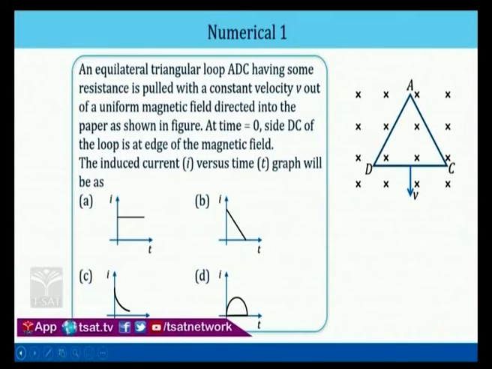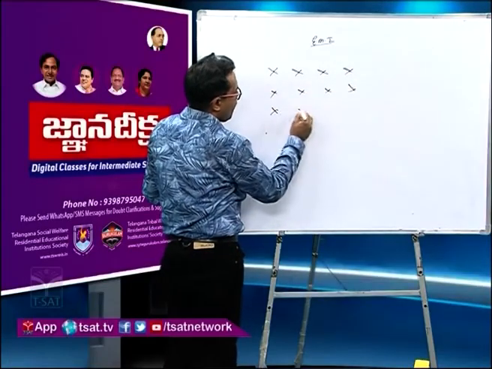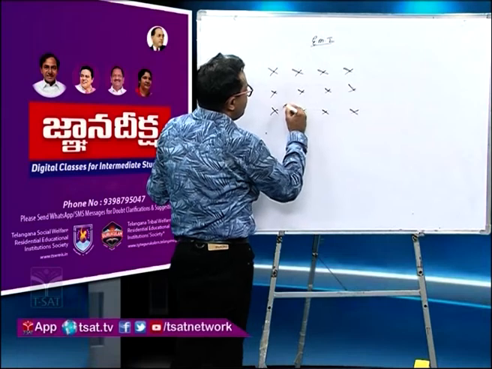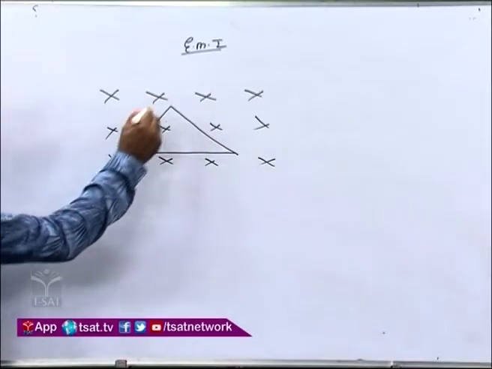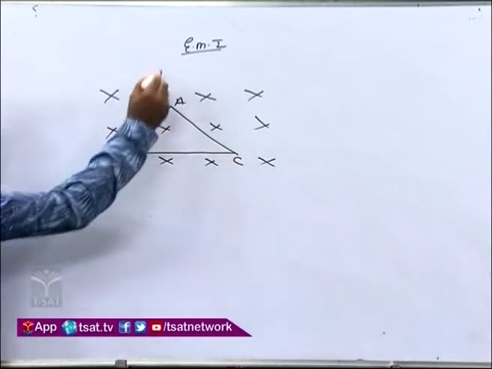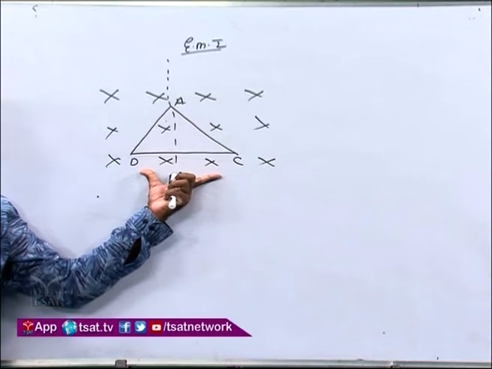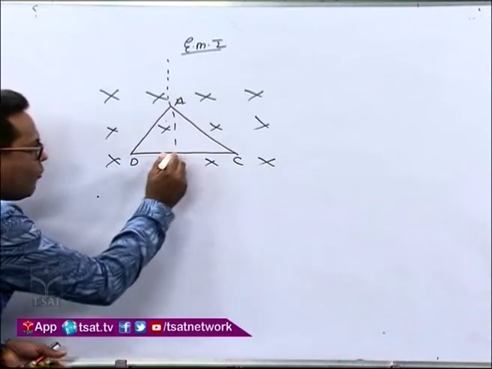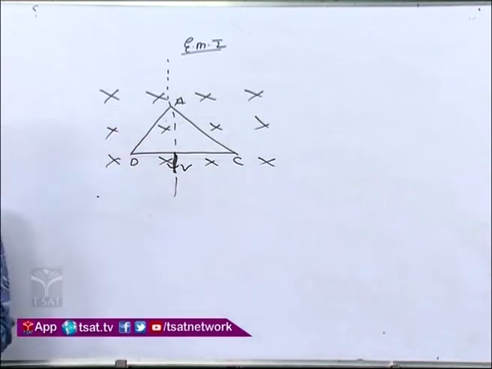So now what they have given in the question is a cross field, a uniform magnetic field of cross, that is towards the plane of paper. This is an equilateral loop ADC. I'll just draw a perpendicular for the symmetry. Now this DC length is on the edge of the magnetic field, and this whole loop is moving with a constant velocity v outside.